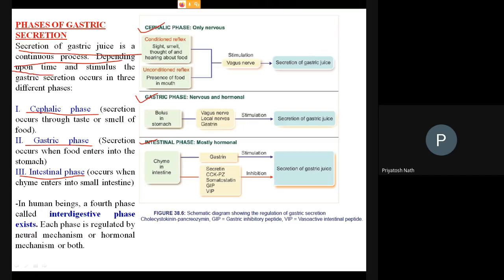Depending upon the time and the stimulus, the gastric secretion occurs in three different phases. Cephalic phase is the first one. In this phase, the secretion occurs through the taste or smell of food.